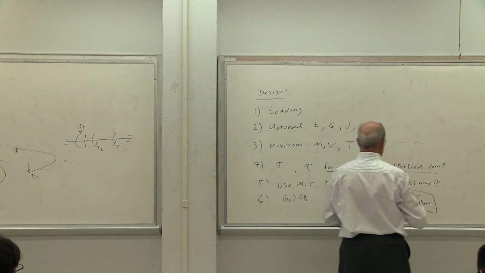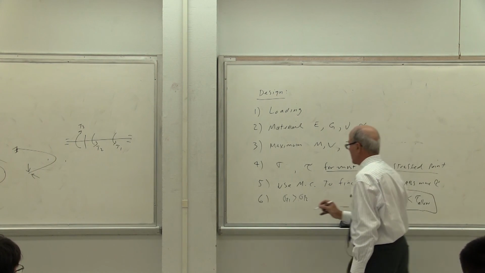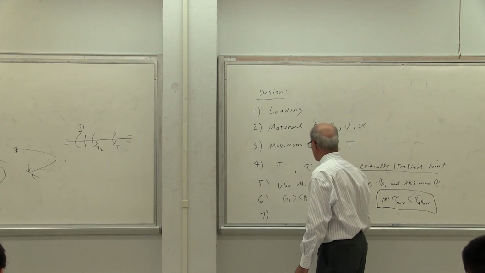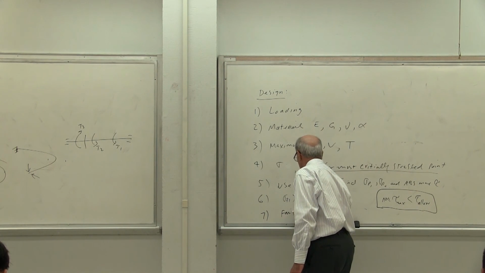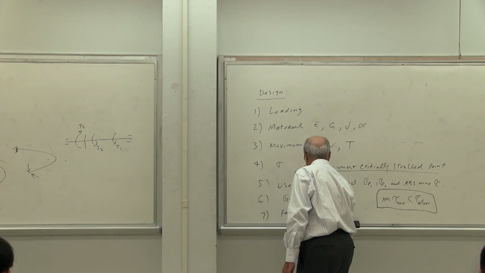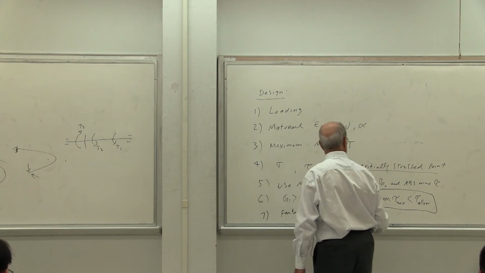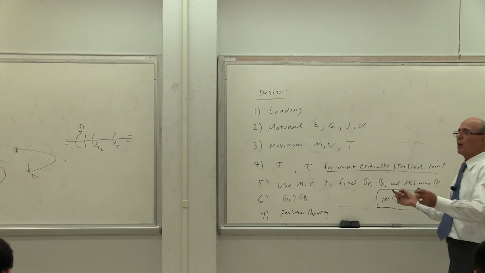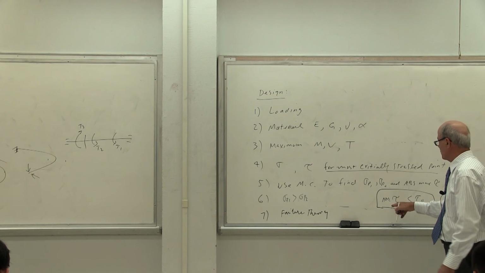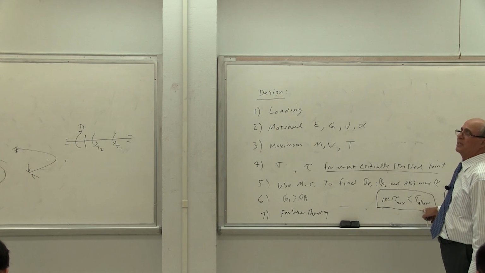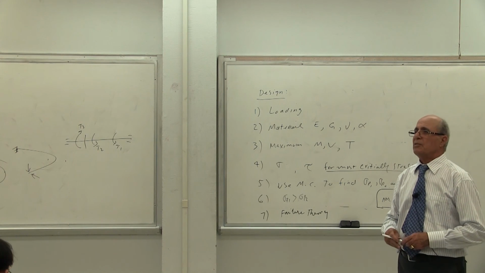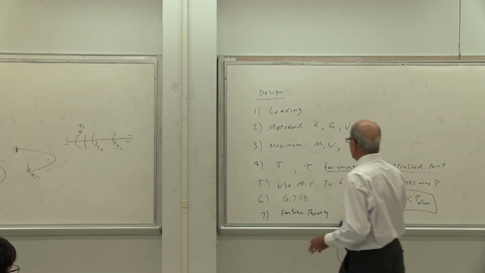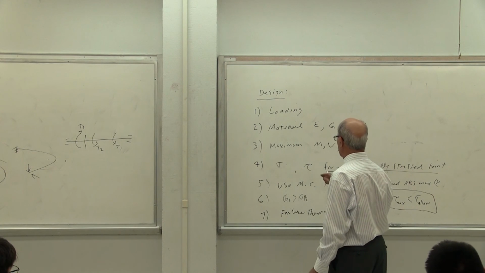And then, okay, we do that. Then what happens at step 7? Let's say that at step 7 we check the failure theory, so you put it there: failure, using failure theory. I calculate the absolute tau max, and tau allowable is 6,000. Now, what I skipped here, which I should have put here, was very important.